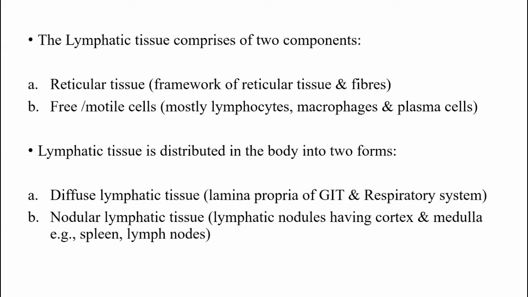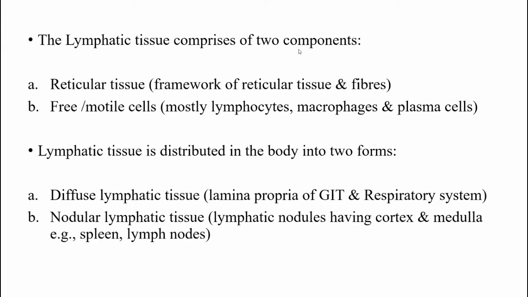The other type is the nodular lymphatic tissue. In this type of lymphatic tissue, the cells are densely collected and aggregated to form spherical nodules. That's why the term nodular lymphatic tissue.